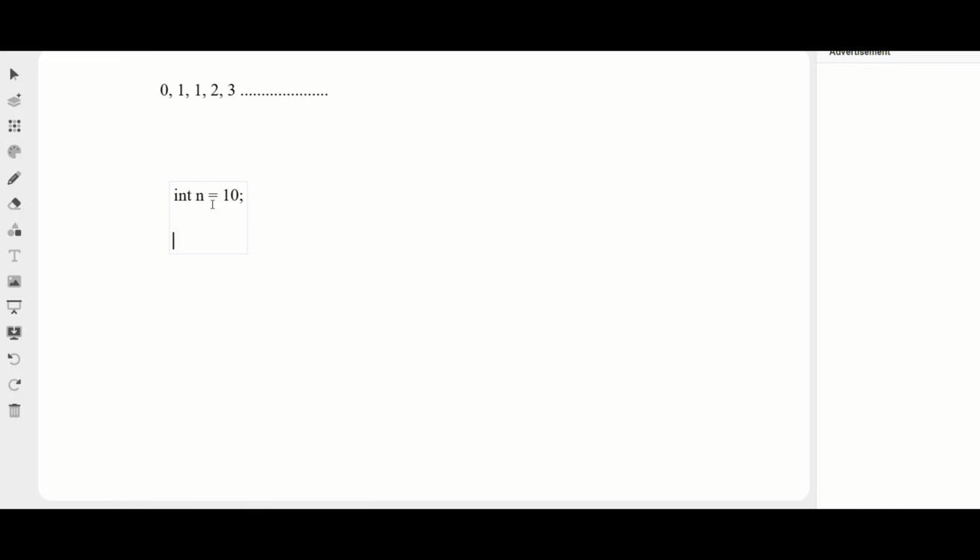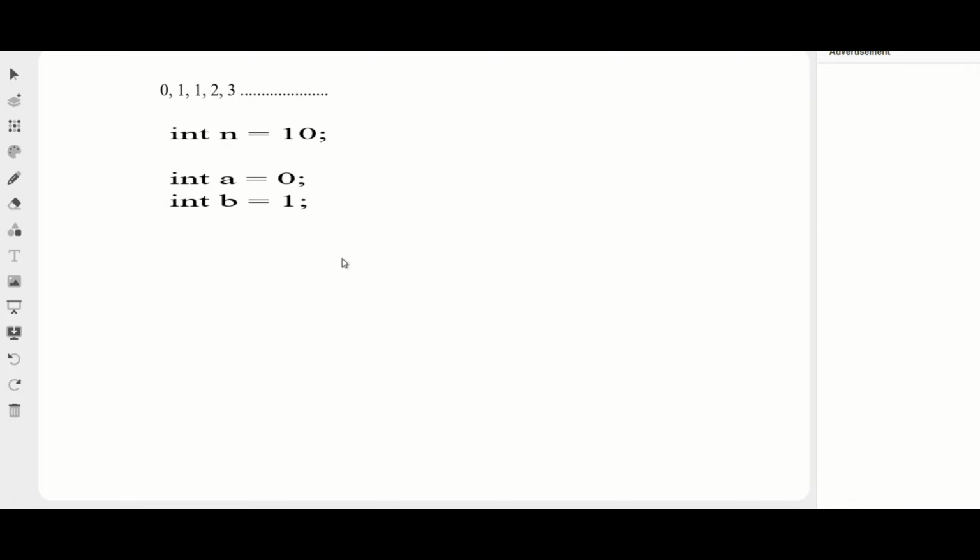Then I declare my first two numbers: int a equal to 0 and int b equal to 1. I am just declaring my initial two numbers, 0 and 1.